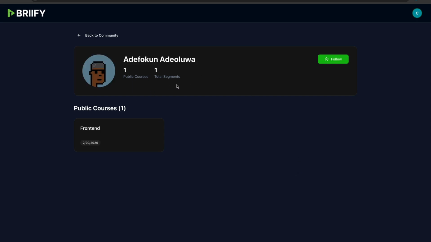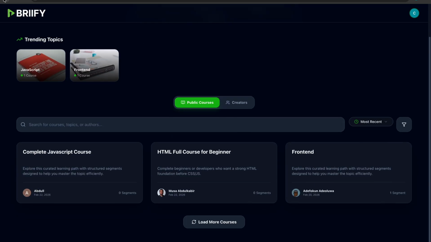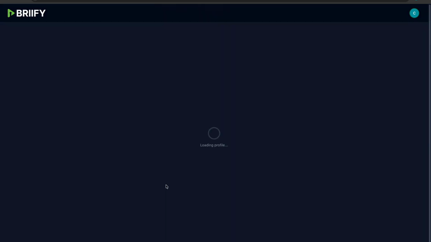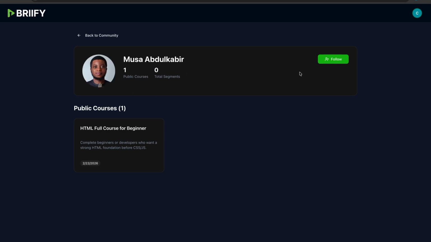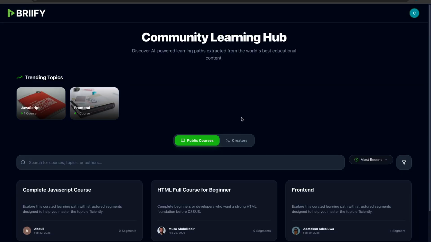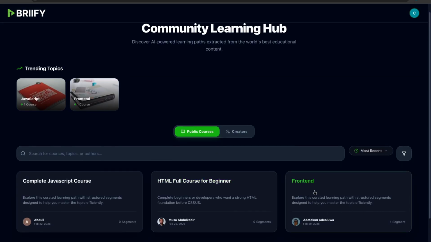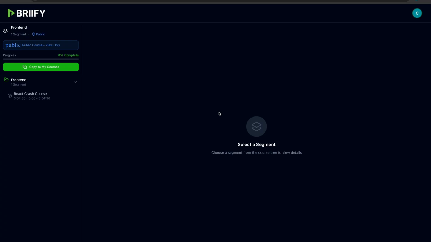You can check the user profile. This is the user profile, but I will show you a much better profile. Let's click on this profile. You can see this is just an initial setup. You can set up a profile link whereby you can see other people's profiles on their other social accounts. I will be showing that in a couple of videos I will be sharing with you about Briefy. Right here you can follow that account so that you can get more personalized notifications about any activity the user is doing. Now you can click on this course to view that specific public course.